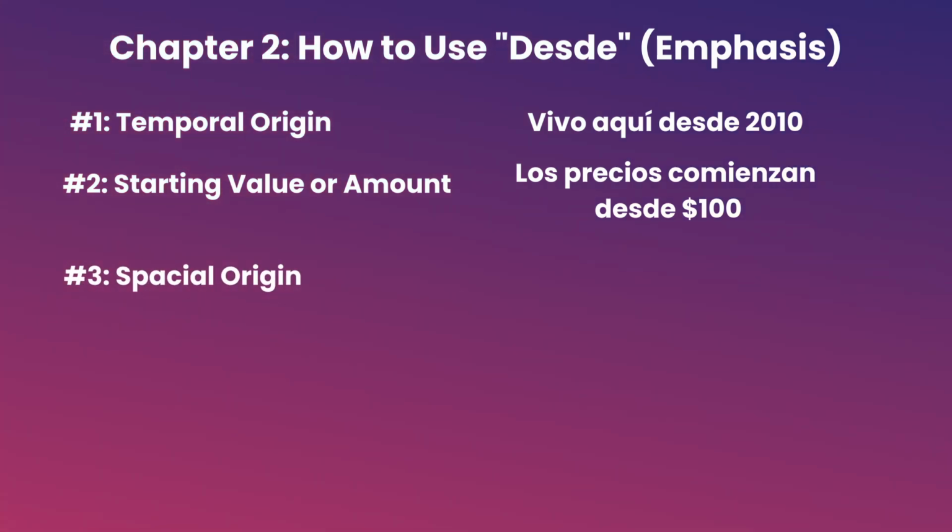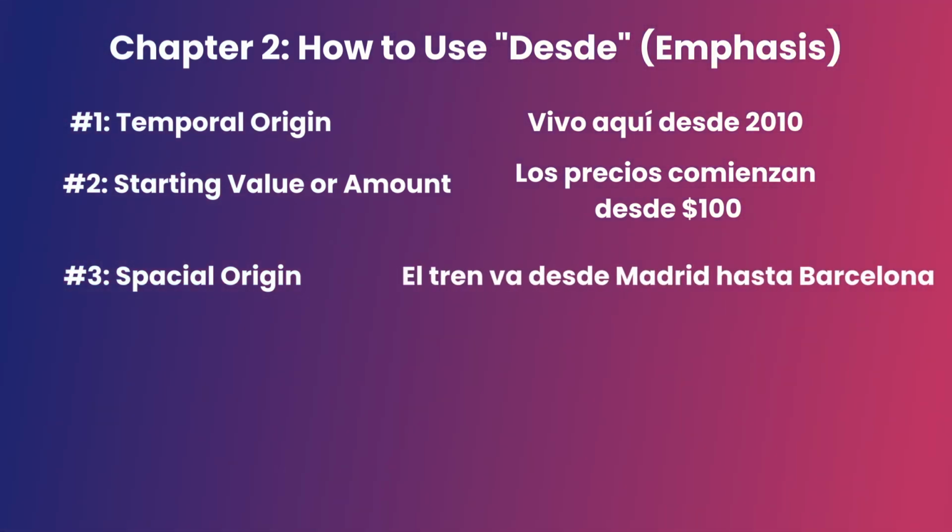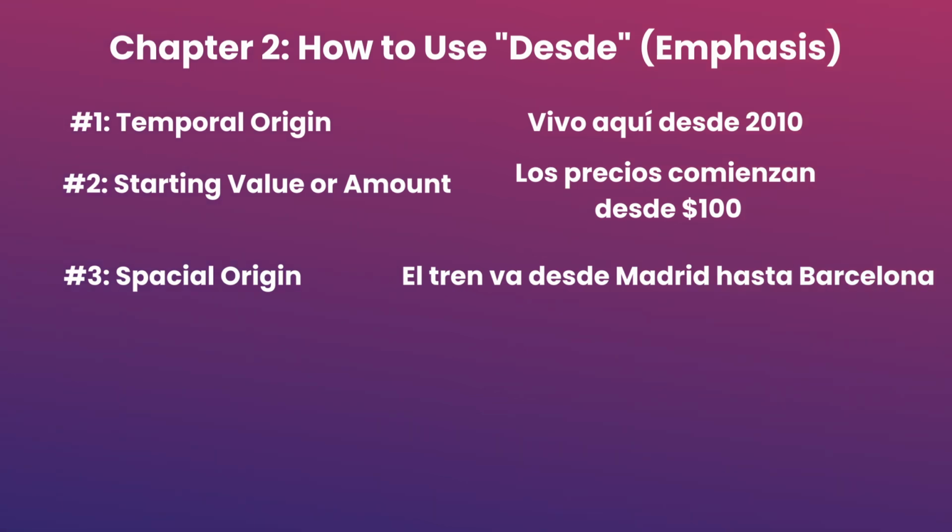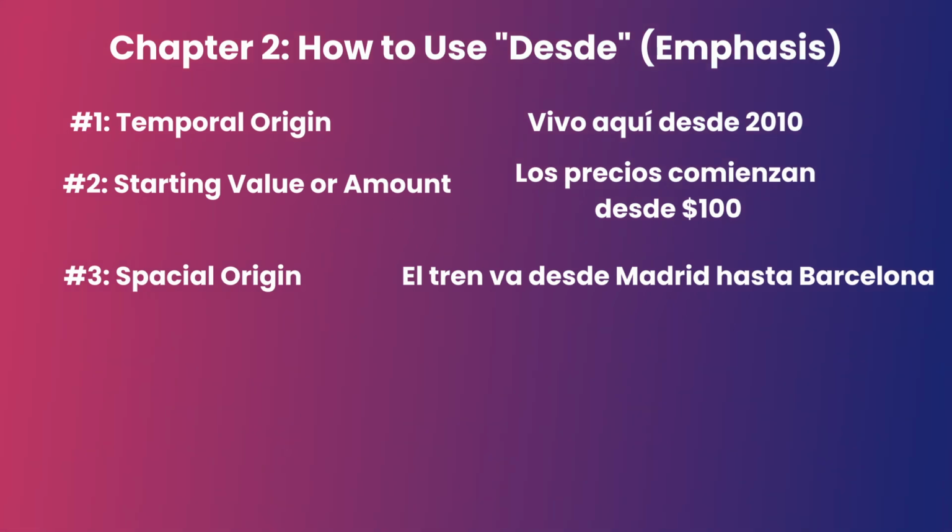Number 3. Use desde to emphasize the spatial origin, that is the starting point of movement. For example, el tren va desde Madrid hasta Barcelona. Shit, here we go again. I mean, it's translated the train goes from Madrid to Barcelona, which doesn't help at all since el tren va de Madrid a Barcelona is translated the same way. We'll get to the details in a second, I promise.